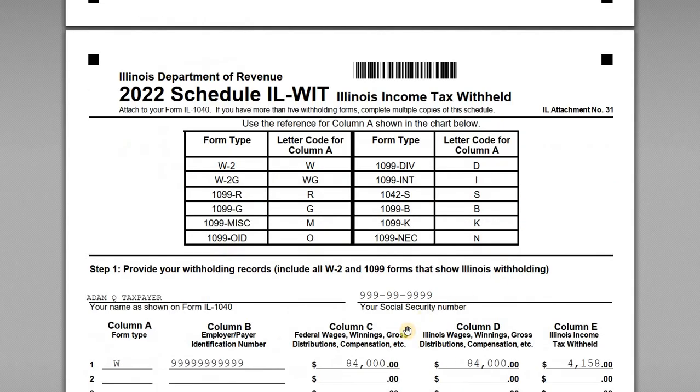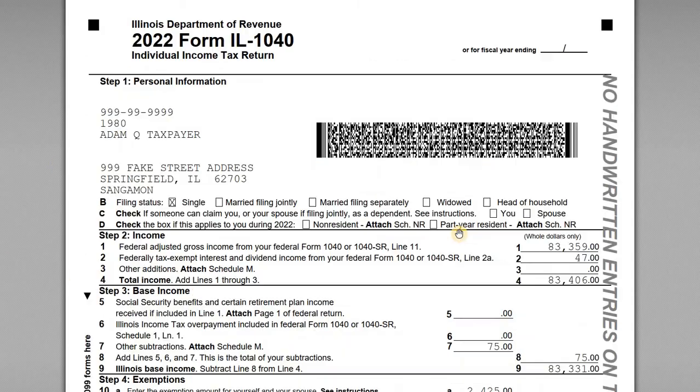So, okay, that covers it for this tutorial. I hope that was helpful. Pretty straightforward for this taxpayer.